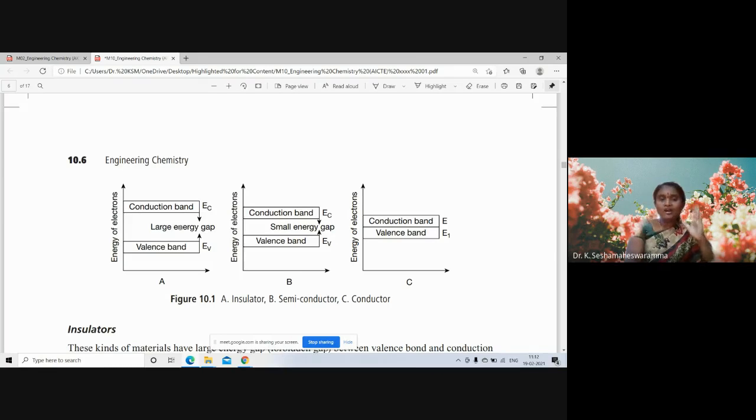Where the energy gap is very large, they are insulators. As per the energy gap between the valence band and conduction band, solids are broadly divided into insulators, semiconductors, and conductors.